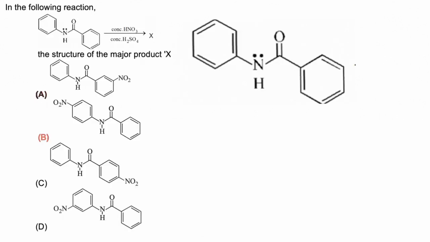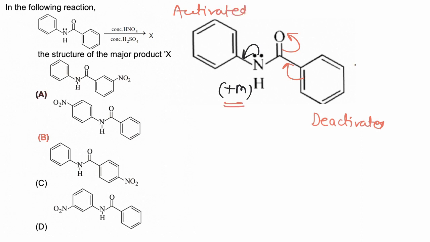In this question we have to find final nitration product of the following given reaction. Now this molecule is having 2 benzene rings. Now nitrogen is having plus M effect on left ring, while carbonyl group is having minus M effect on ring present on right side. Now this ring is deactivated and this ring is activated. This ring is having plus M effect. Now this is having minus M effect.